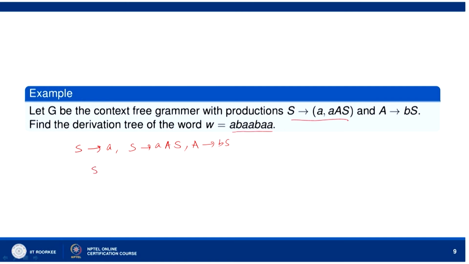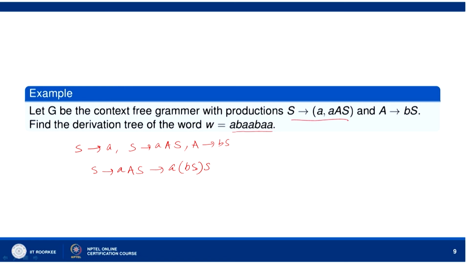Now, let us see in what sequence we shall use these production rules to reach the word W equal to A B A B A. So, S goes to, first we shall use this, S goes to A S. Now, A goes to B S, we have to use that because we want A B. So, A goes to B S, and we have S here.